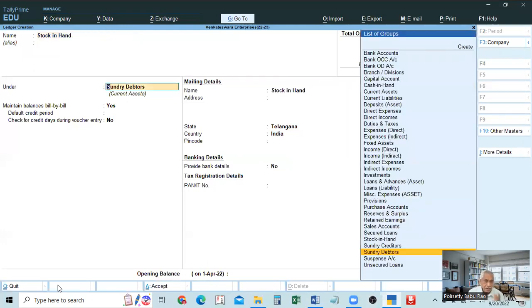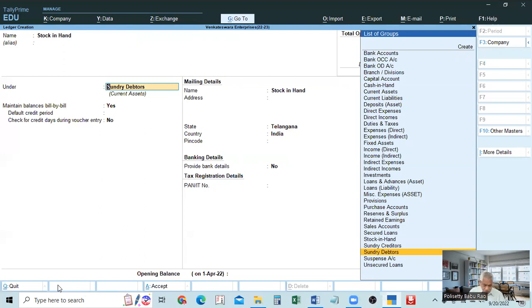Okay. So under which group does it fall? See, on the asset side, under current assets, there are stock in hand, sundry debtors, all these. Cash balance, bank balance, all fall under current assets. So under current assets, that is the main group. The subgroup or secondary group is sundry debtors. This falls not under sundry debtors, but under stock in hand.